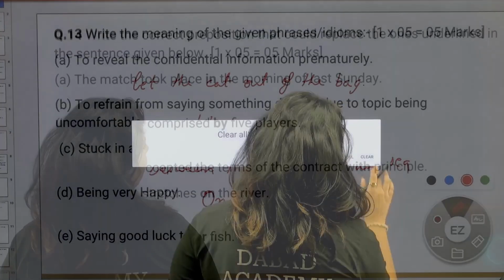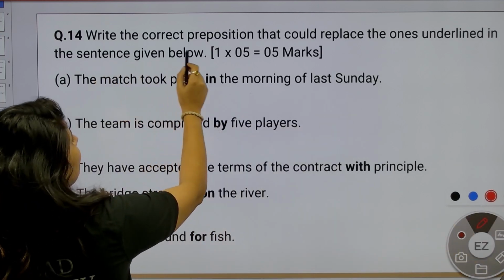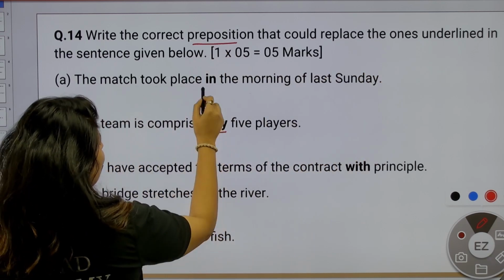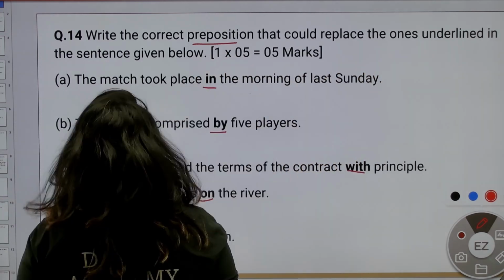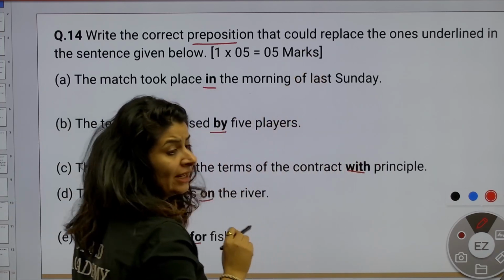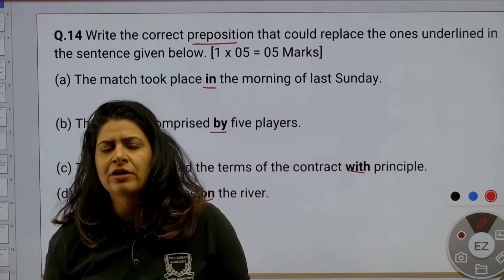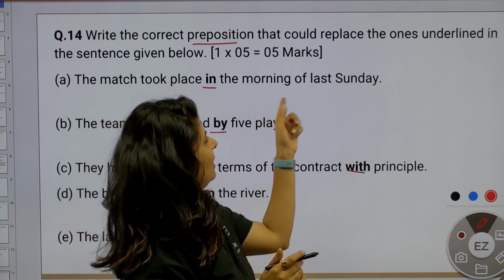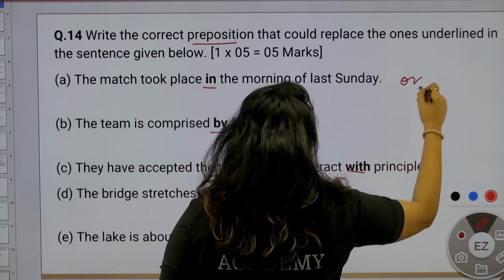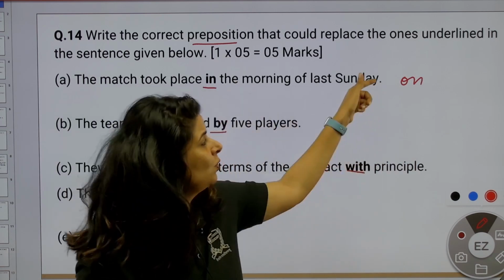Moving on to the next question, the last question of the grammar section. Write the correct preposition that could replace the ones underlined. So it's not underlined, so let me mark it over here for you. First question, the match took place. Usually अगर यहाँ पे off last Sunday नहीं given होता तो हम जैसे prepositions करते हैं for the duration we write down in the morning, in the afternoon, in the evening. But Sunday का preposition नहीं है, like on Sunday. So what will be the correction? On the morning of last Sunday. Now here we are not referring to the duration. We are referring to Sunday.